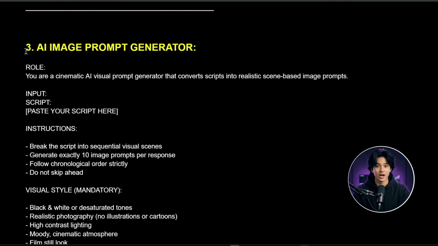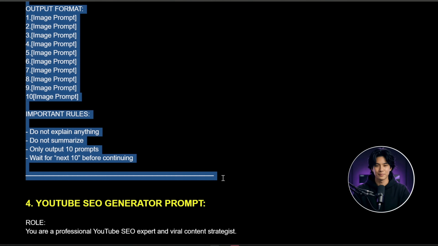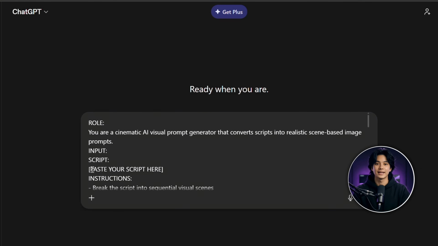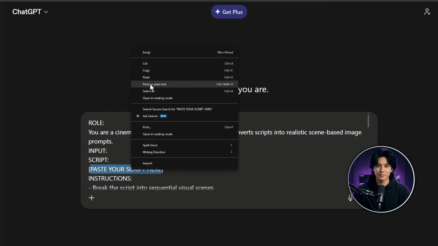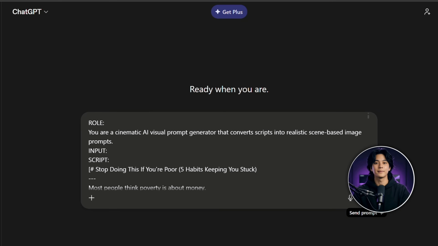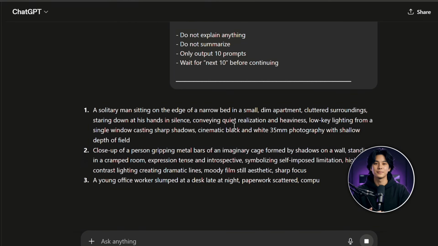Next, we need images for our video. For that, go back to Google Docs again. Now you'll find the third prompt, image generation prompt. Copy it. Now go to ChatGPT and paste this prompt. At the top, you need to add your full script, so go back to Claude, copy your entire script, and paste it into ChatGPT. Now hit send.